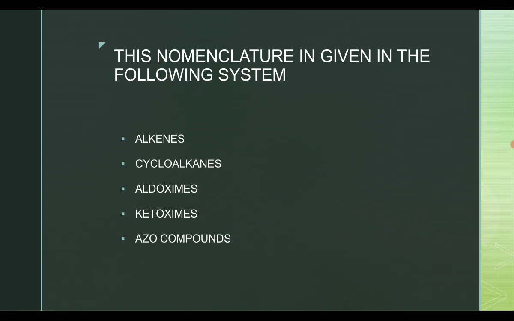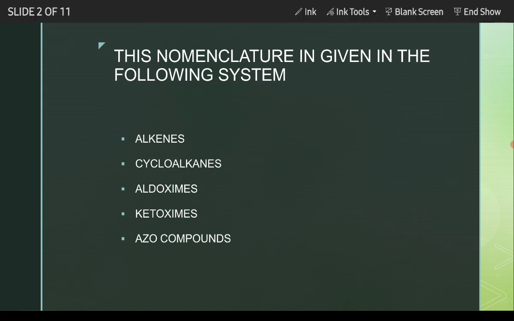First we have to learn in which type of systems we can give this particular cis-trans or EZ nomenclature. There are various kinds of systems. They are alkenes, cycloalkenes, aldoximes, ketoximes, azo compounds. So what are alkenes basically? These are hydrocarbons having the general formula CnH2n, as ethylene, C2H4.